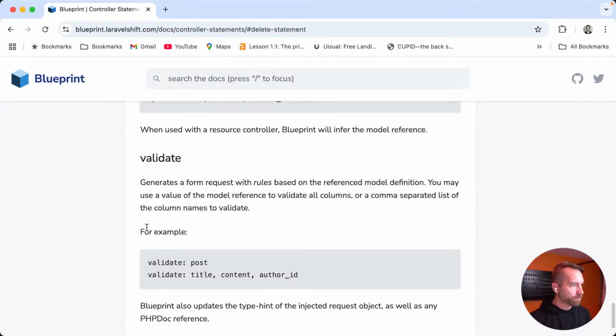Yes, it is. Awesome. So similarly, it generates a form request with rules based on the referenced model definition. You may use a value. This one's a little tricky. Validate's the one that's going to need a lot of love within Livewire.